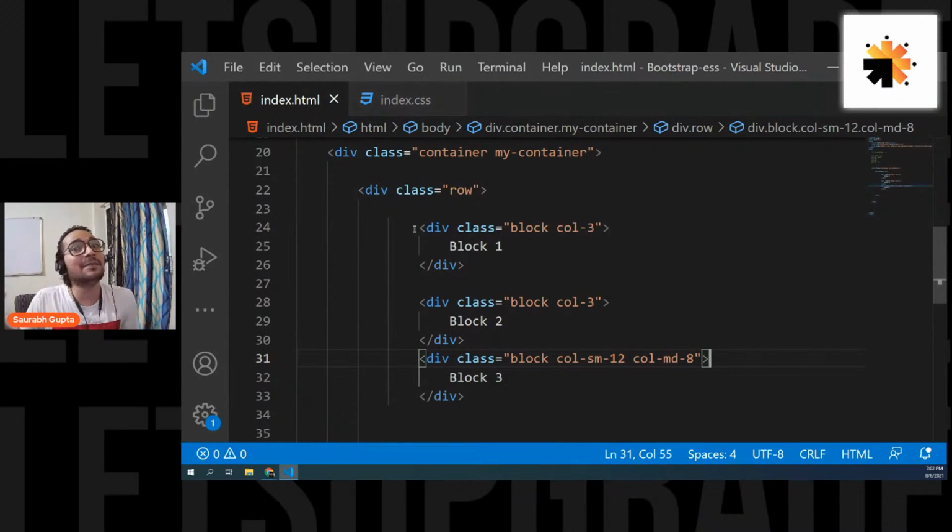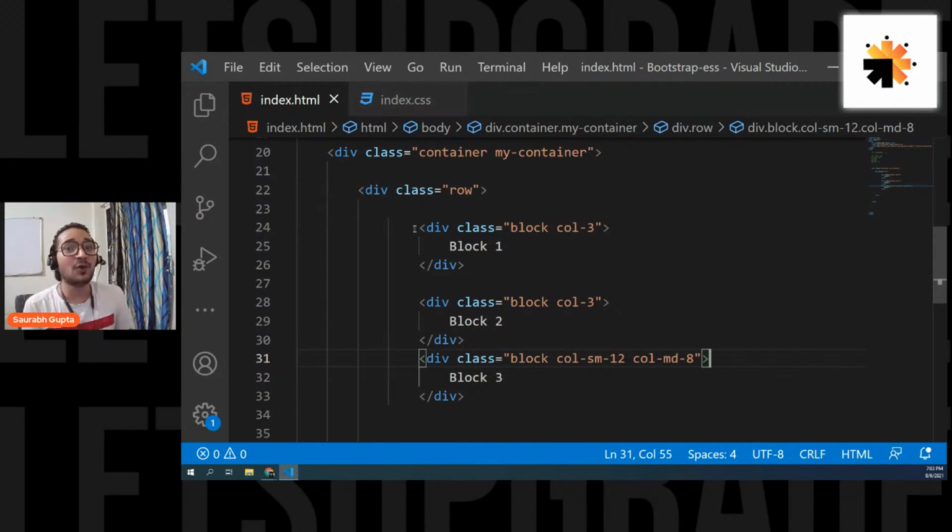Now you don't have to write media queries, or you don't have to write a separate CSS to handle your width. You can handle your width by just writing class names. That's what Bootstrap layouting is all about. See, a lot of people use Bootstrap for buttons, images, and forms because they look good. But this is what Bootstrap is actually for. This is the main priority of using Bootstrap, making your sites easily responsive. You don't have to write media queries or other CSS to make your site responsive.